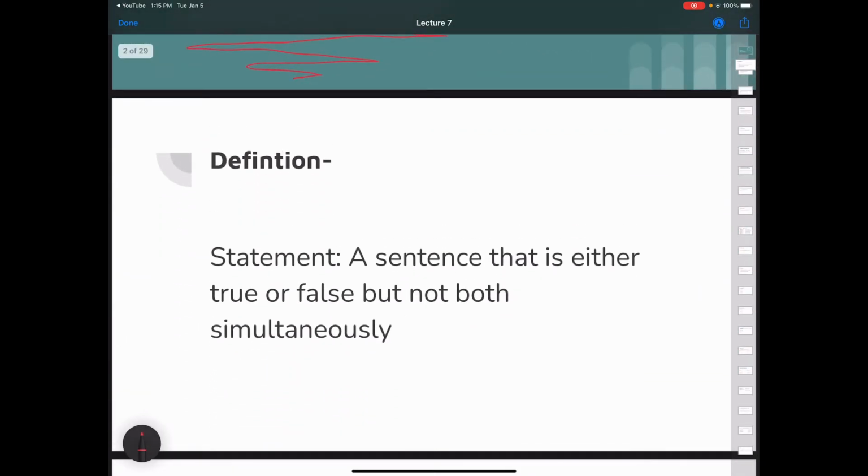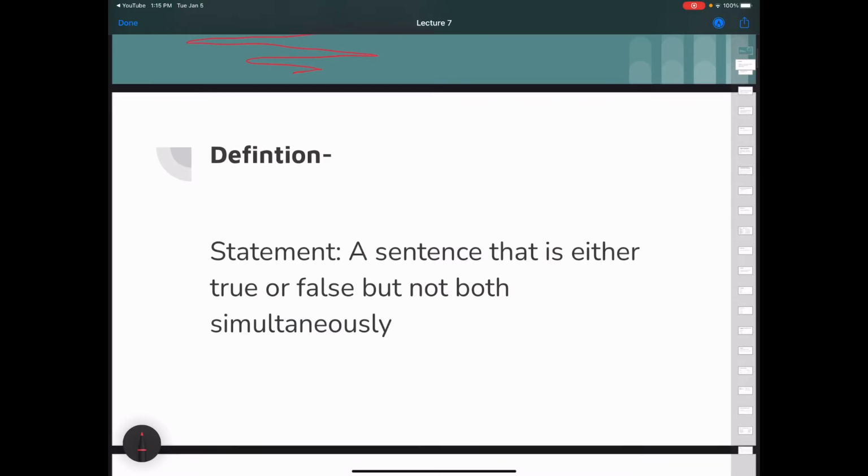So we start with a definition. A statement is a sentence that is either true or false, but not both simultaneously. A statement can either be true or false, but not both at the same time.